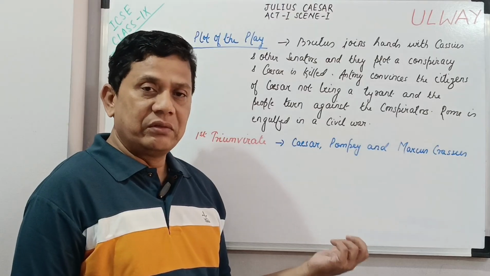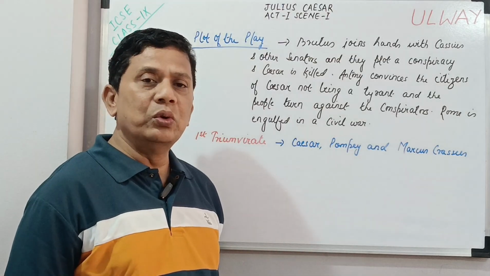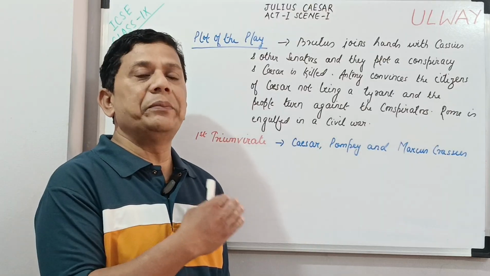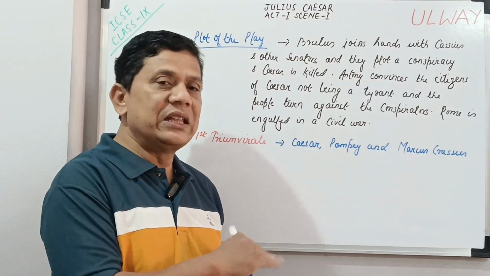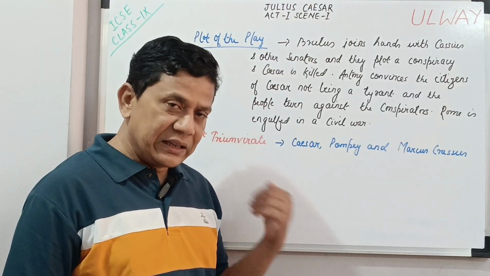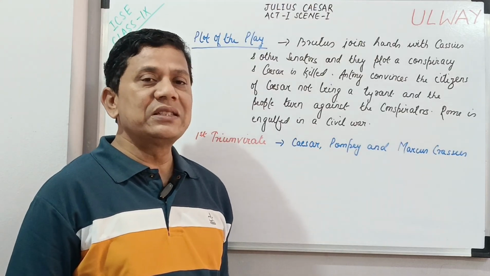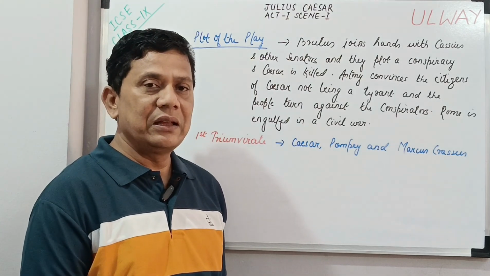Pompey was a great Roman general. They had formed this triumvirate to rule Rome, basically to bypass the Senate and have the power in their hands. But things fell apart, and in the ensuing battle, Pompey was killed, and Caesar is returning when the play begins.